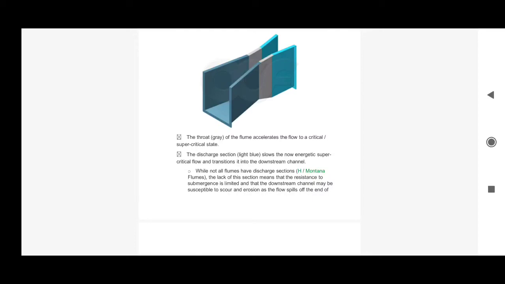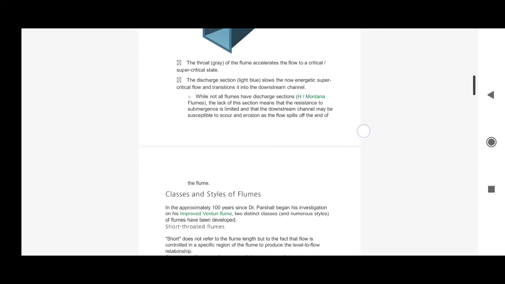So if the discharge section is not present, for example in the H flumes or the Montana flumes, what happens is that a very high velocity will reach the downstream section, and when this super accelerated velocity reaches the downstream section, it may cause scouring of the downstream section, that is whatever material the downstream bed is made of, it can get eroded, right? Because the flow is spilling at a very high rate, right?